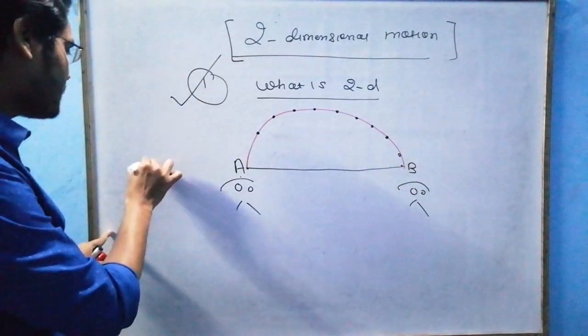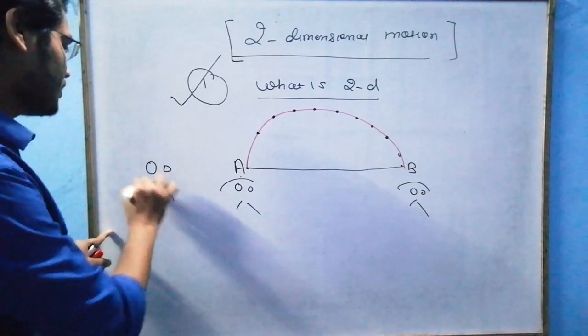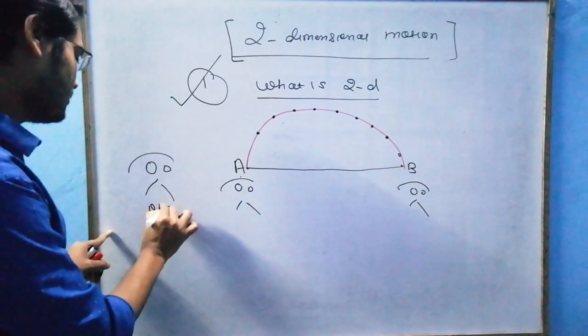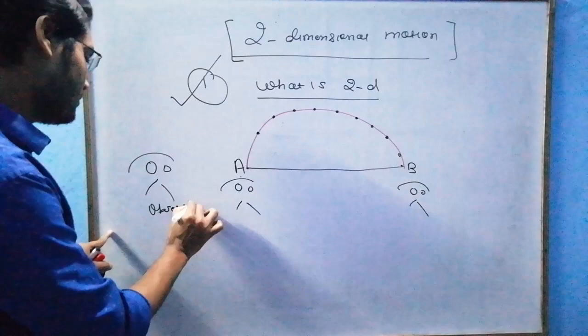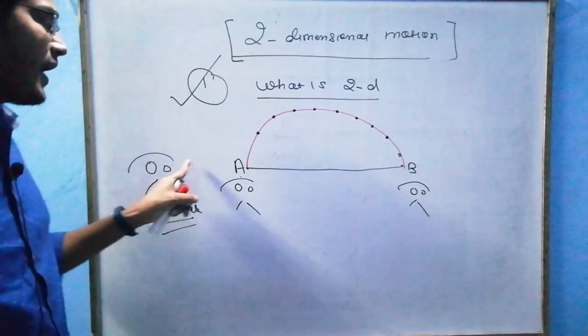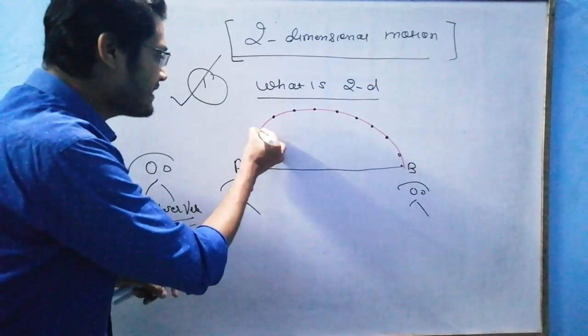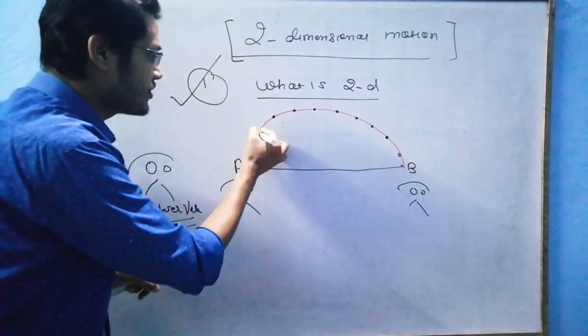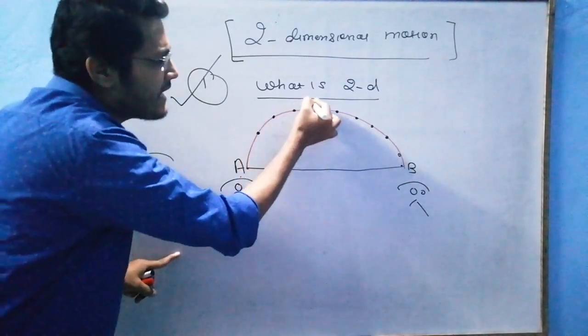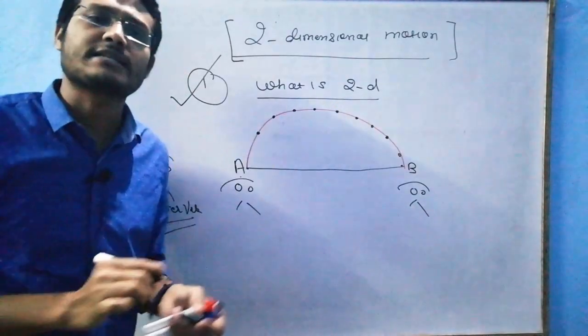Suppose, being an observer, I am watching this motion. What will I say? That at this instant the ball has this position, and at a different instant of time the ball has a different position.